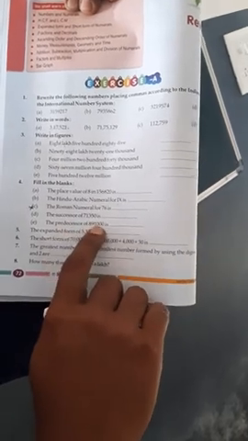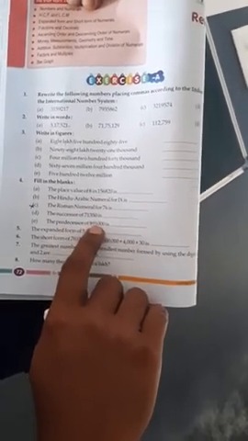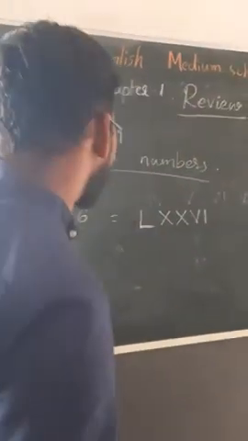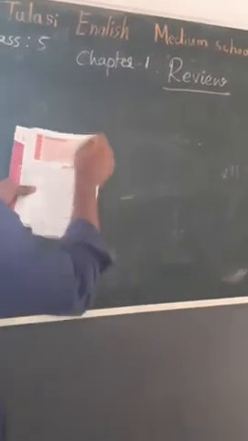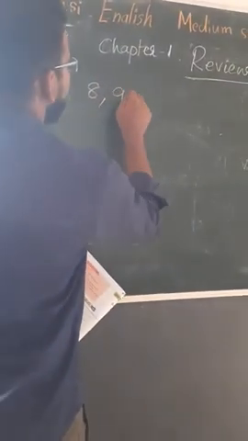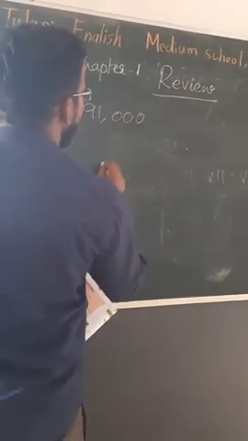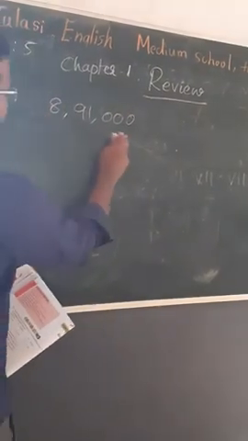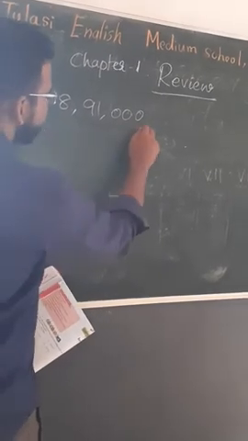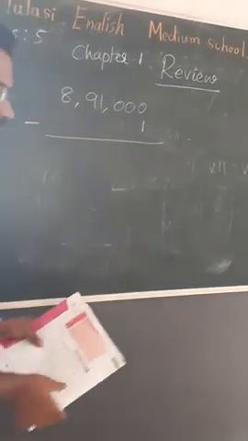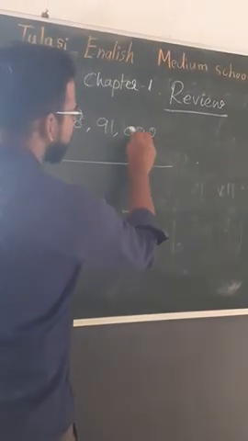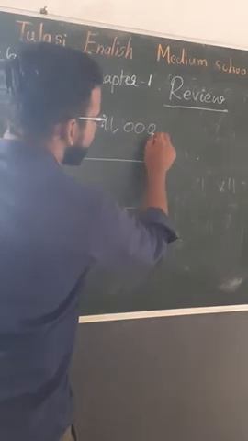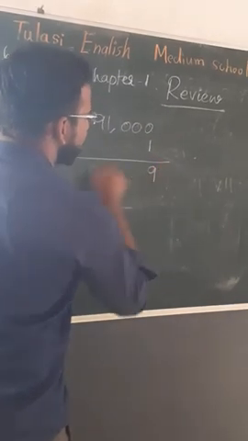I mean minus 1. 8,91,000 minus 1. 0 minus 1 is not possible, so we have to borrow 10 minus 1, 9.